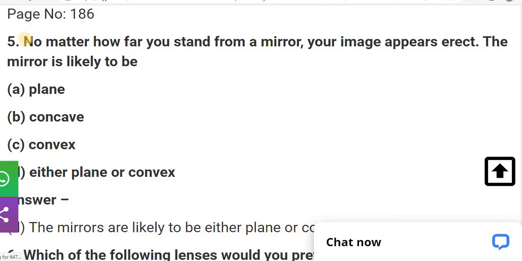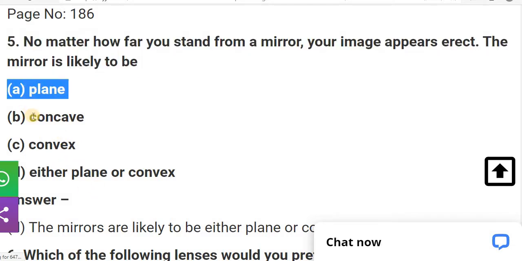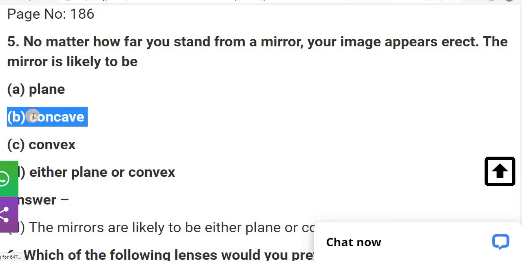Page number 186, fifth question. No matter how far you stand from the mirror, your image appears erect. The mirror is likely to be? In which kind of mirror do we get the erect image? So the mirror is likely to be either plane or convex, which means the answer is D. Here the option is given plane mirror. Yes, in a plane mirror also we can get it.